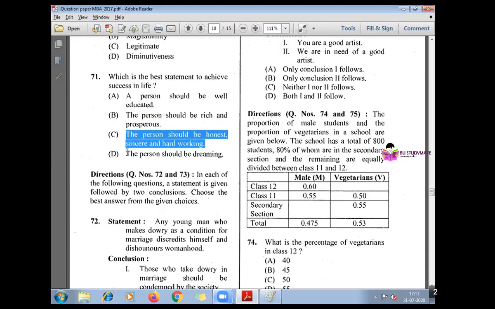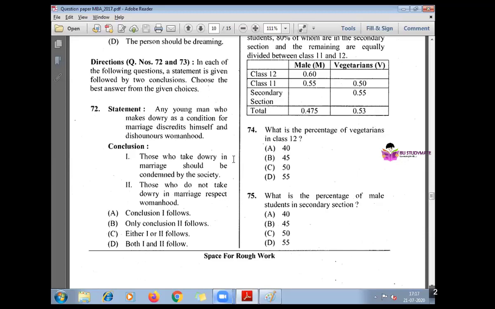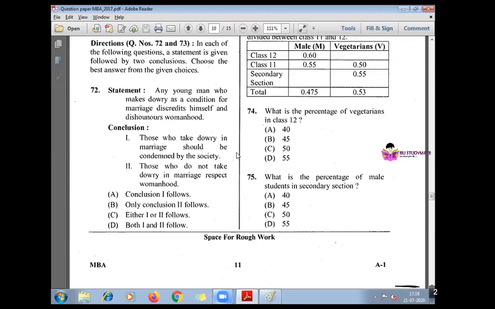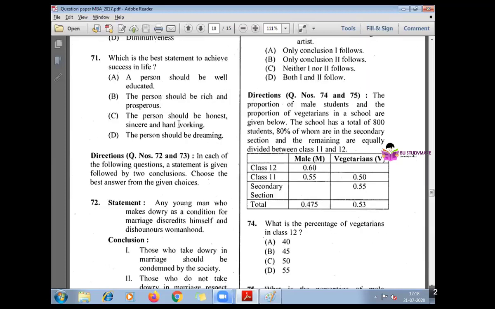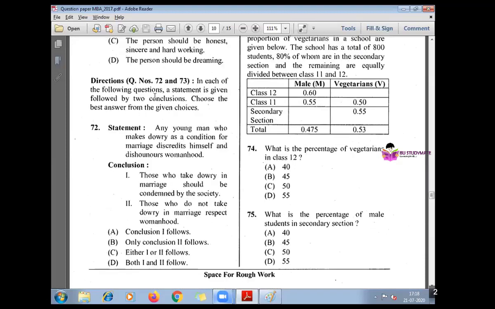The person should be dreaming. Mere dreaming does not do anything. So the correct answer is option C. So these are some rational thinking. That's all. Okay. Again, 72 and 73. Yeah, these two are very simple questions. I'll tell you.